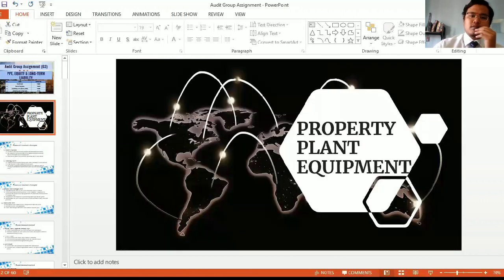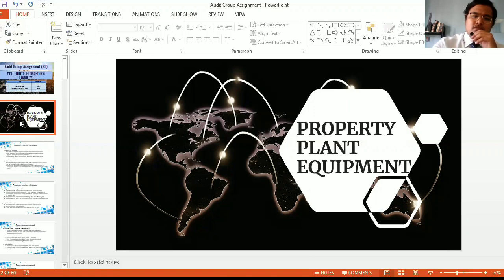So let's move on to property, plant, and equipment. Property, plant, and equipment are important components of non-current assets in a business. Paragraph 6 of MFRS 116 states that PPE are physically existing items that can be physically touched. These items are held for use in the production or supply of goods, rental to others, and are expected to be used for more than one period.